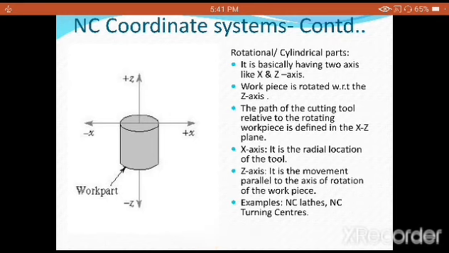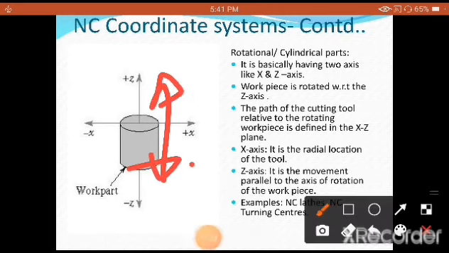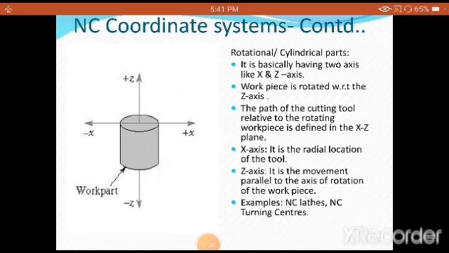That means the movement which is going to take place in this way. Similarly, example of this is NC lathe machines, NC turning centers are going to adopt X and Z axis to carry out the process of operation, especially on the cylindrical jobs.